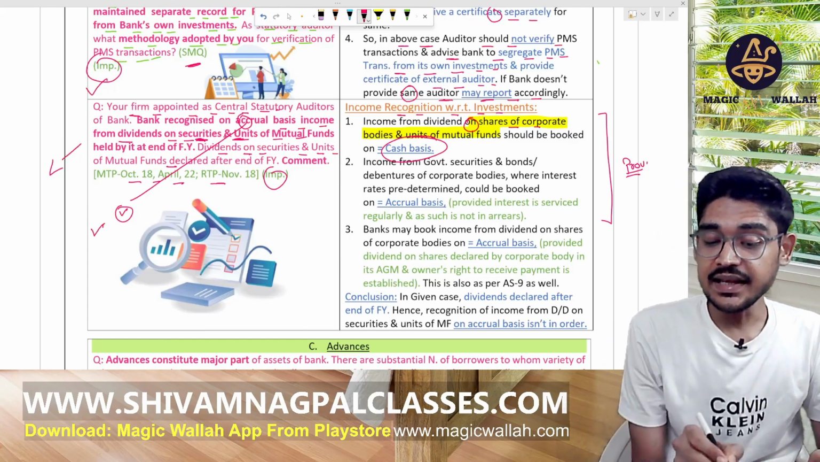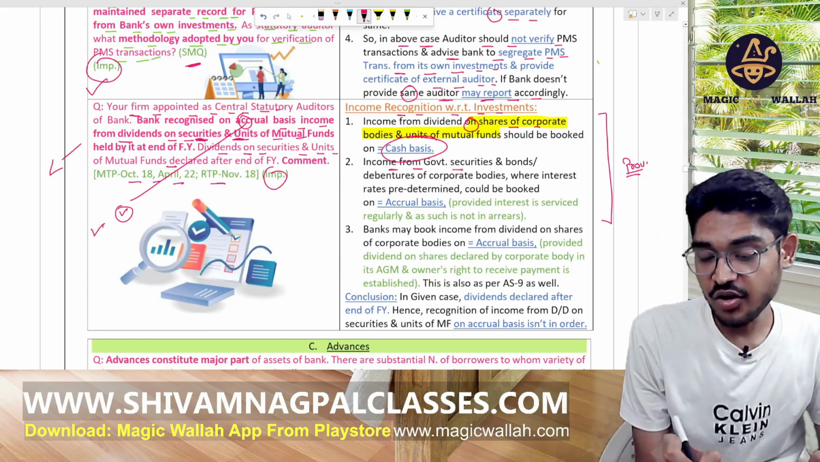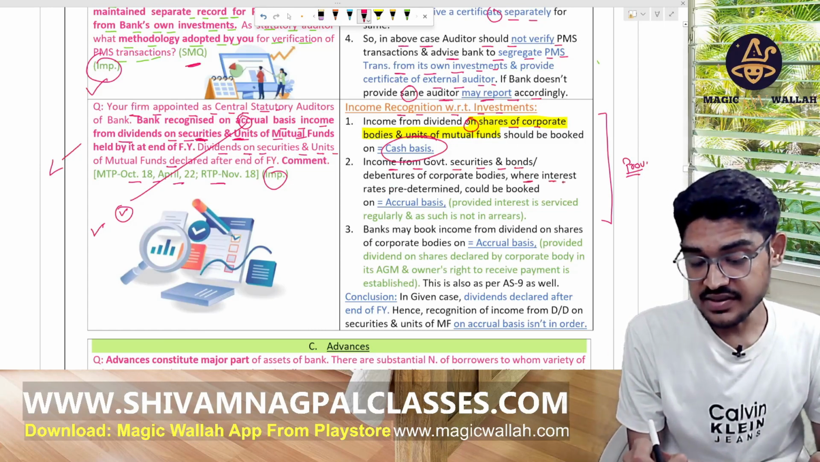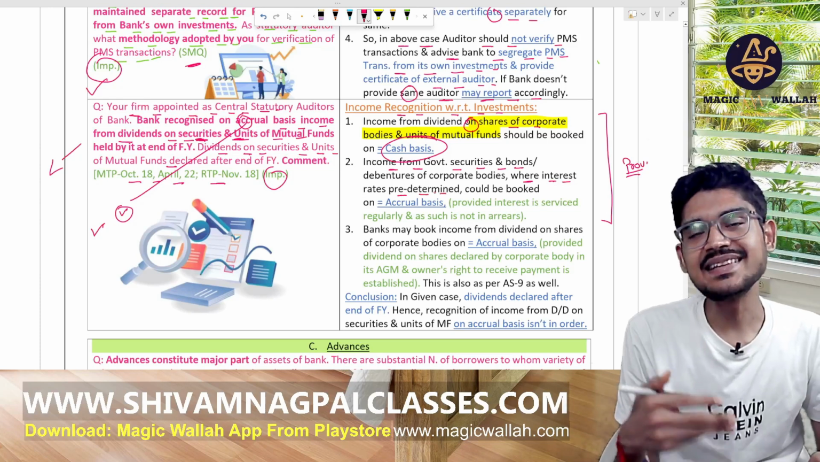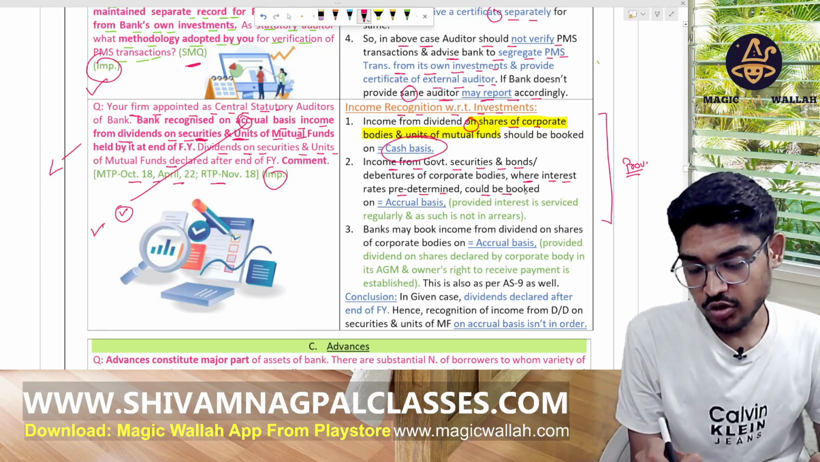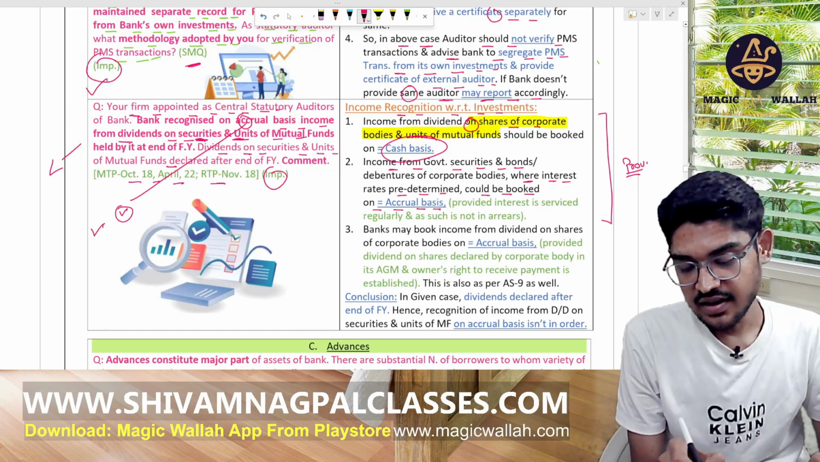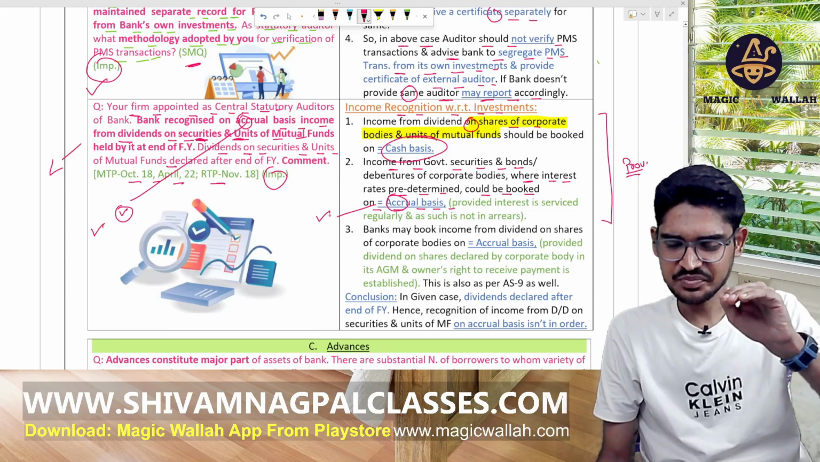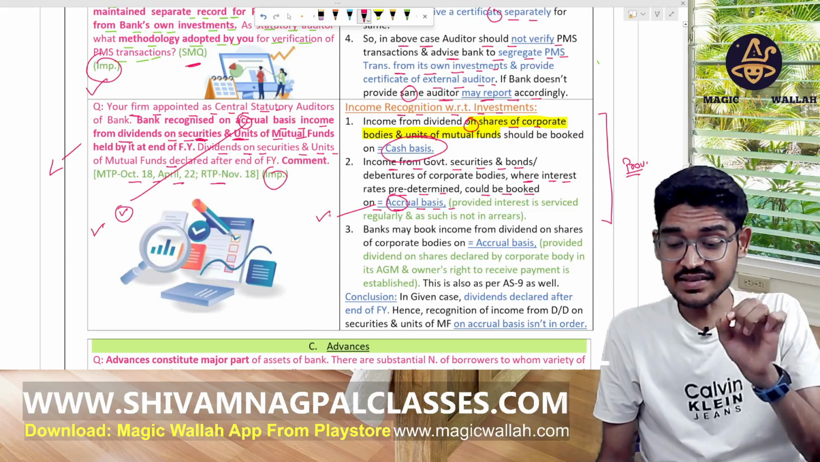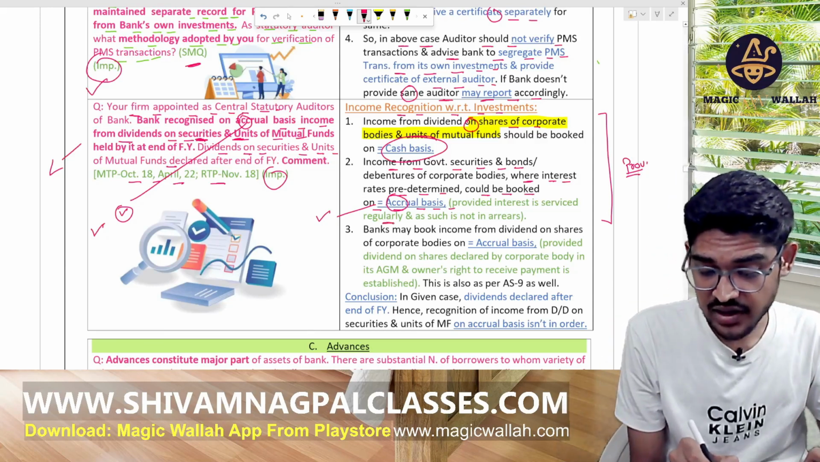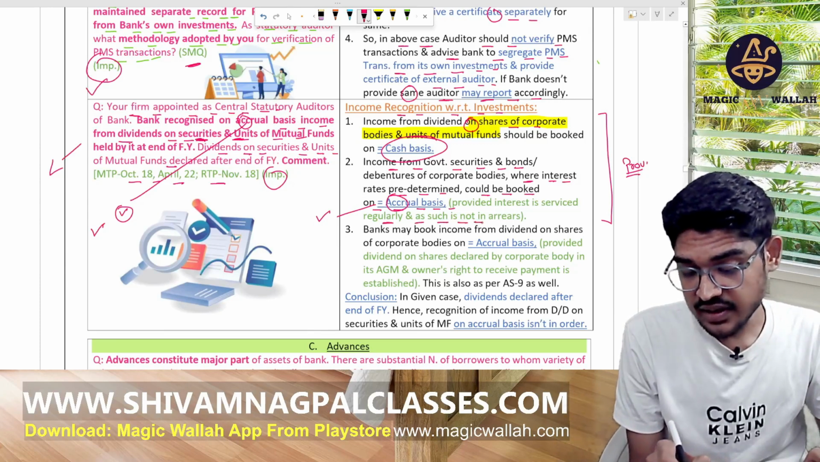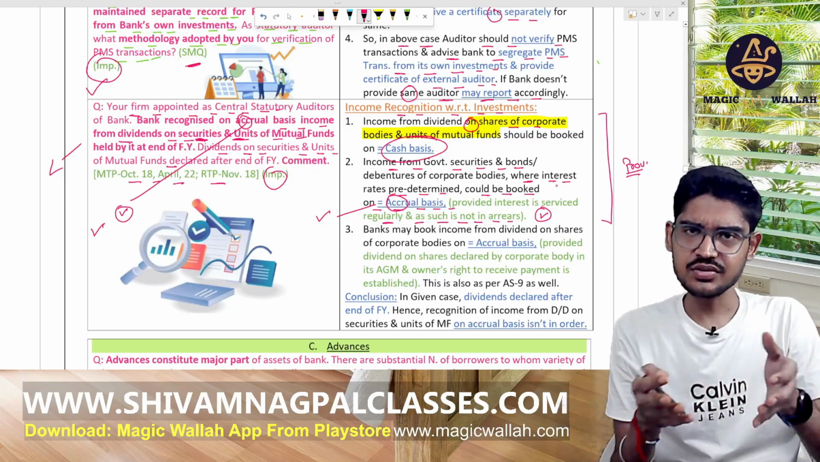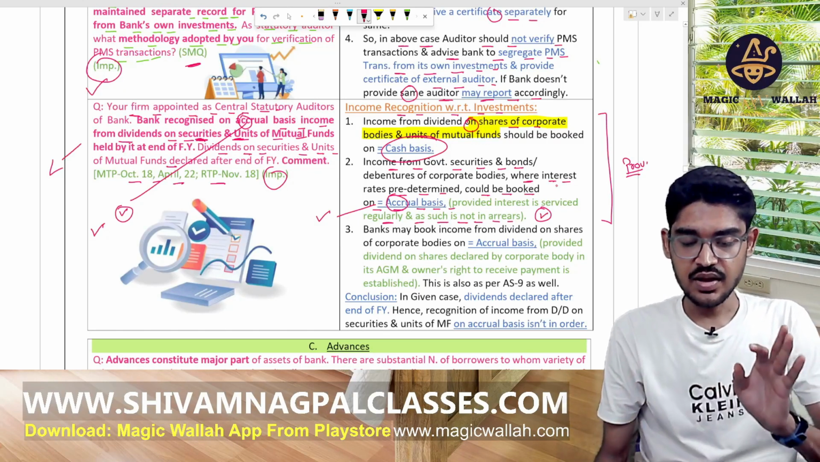And any income from the government securities or bonds, debentures of the corporate bodies where the interest rate is predetermined, meaning less risky, would be booked on accrual basis. It is allowed here in case of government securities where the risk is less, provided the interest is serviced regularly, and such is not in arrear. In that case, it is allowed. Means in that case, there is less risk, so then we will allow it.